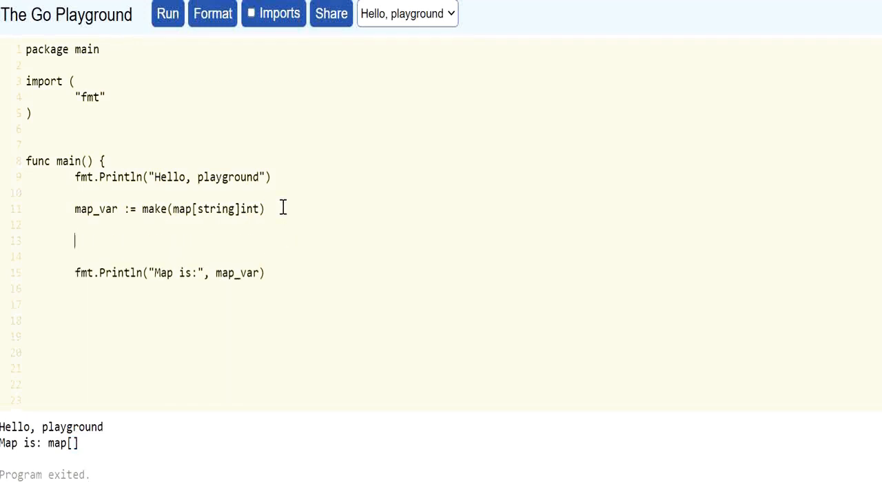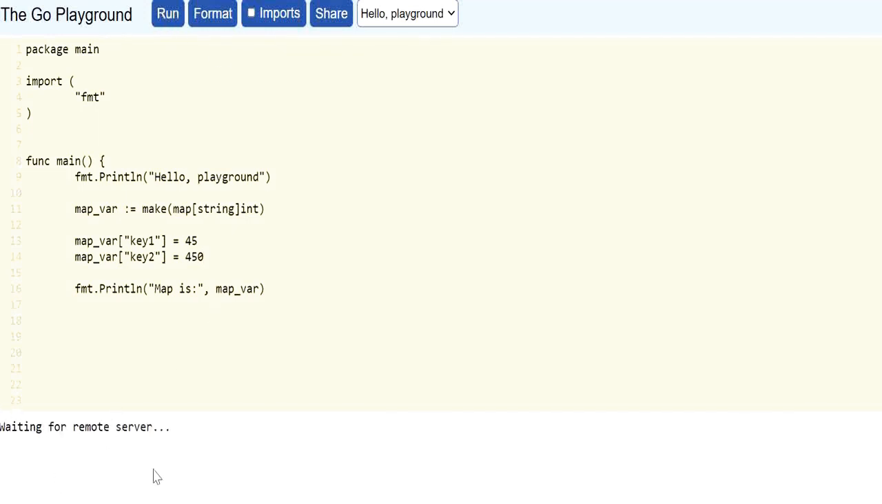Let's define a key in this map variable. Map where we can access the key with the square brackets. Here the name of the key is key1 and the value is 45. Because we have declared the type of the values it will have is integer, we have to keep it as integer. So in this map we have a key that contains a value 45. Let's define another key, key2, that will contain value as 450. Here is the output.